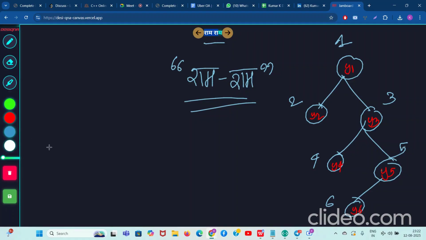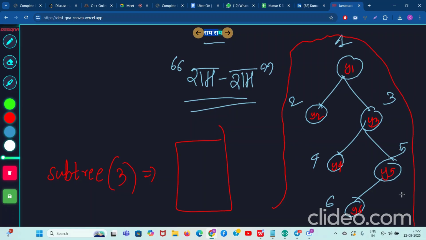What is the meaning of subtree of 3? Can anyone explain me what is the meaning of subtree rooted at node 3? I want to see if you guys understand this thing. So whenever the tree is given in this question, you need to assume that the tree is rooted at node number 1. Rooted at node number 1 means node number 1 is at the top, and everything else is below it.